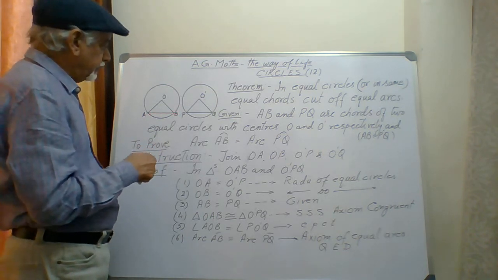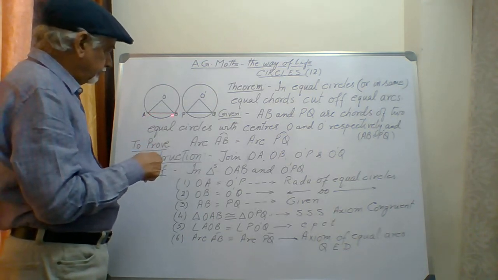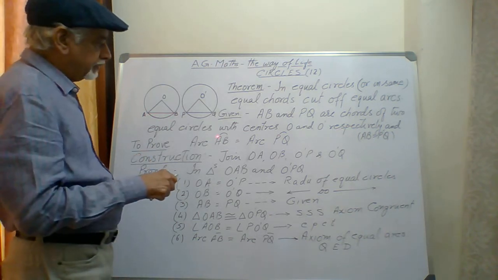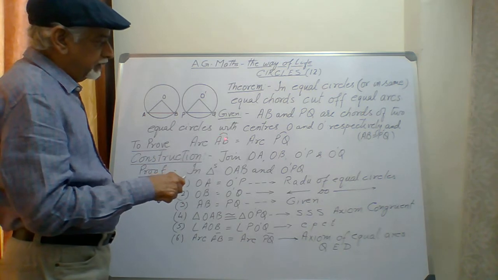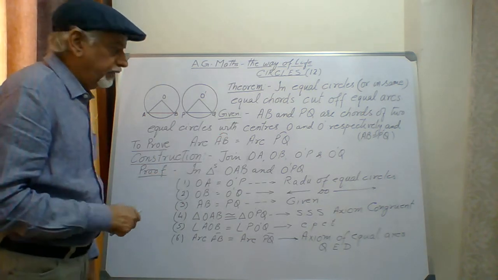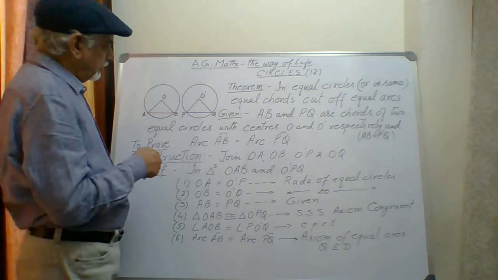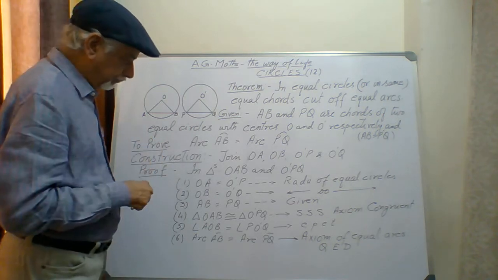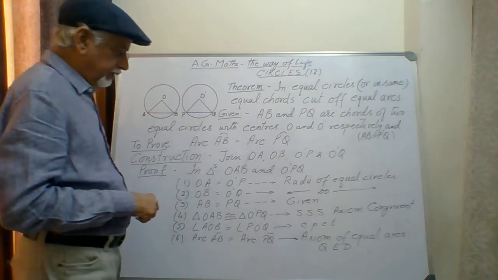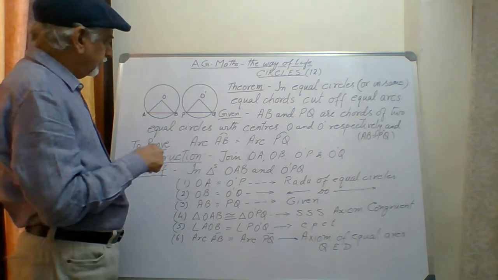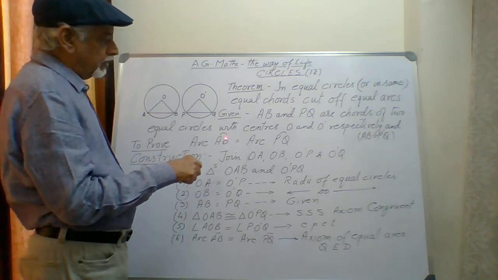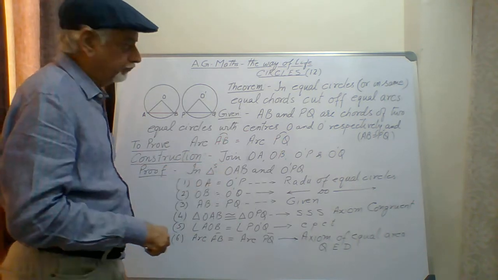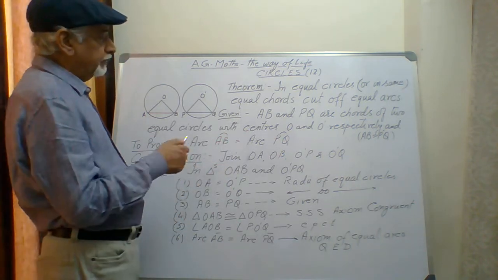AB is a chord, and this AB curved part is called the arc, and that arc is represented by a curve on the top of it, while writing the chord we will not mark anything on the top of it. So when we are writing the arc we will use a small arc over AB and over PQ. Now what is given here?